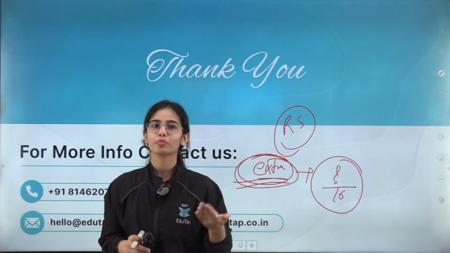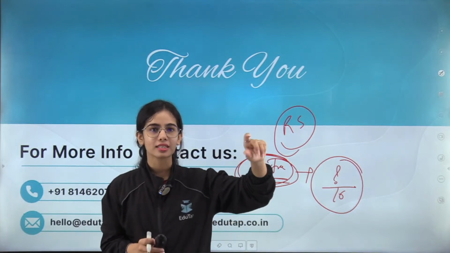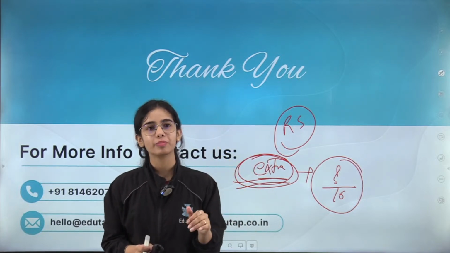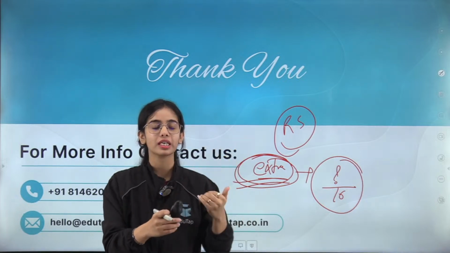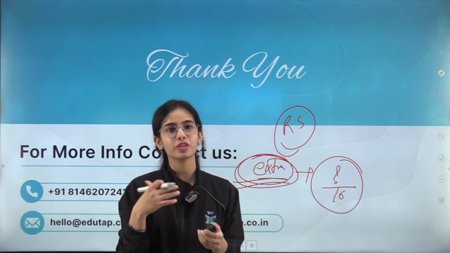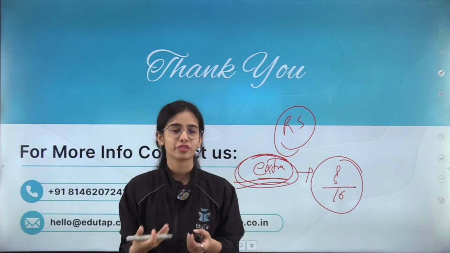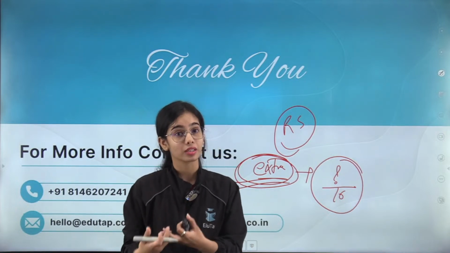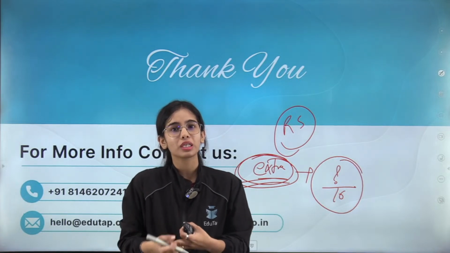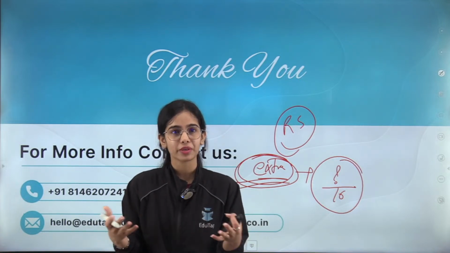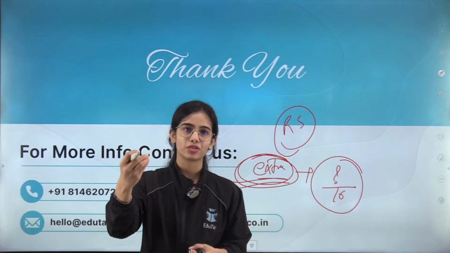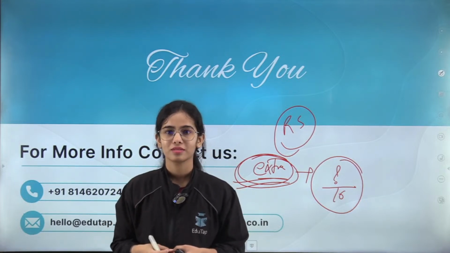Destroyer, again you have to make your own notes, handwritten. Write the data points somewhere, that okay, this notification, this scheme has this data point, then you will be able to remember the data. And this is the demand of the examination. We cannot do anything. I also know that okay, there is too much data, but if you want to clear the examination, if you want to become the RBI Grade B officer, you have to do the extra efforts, right?